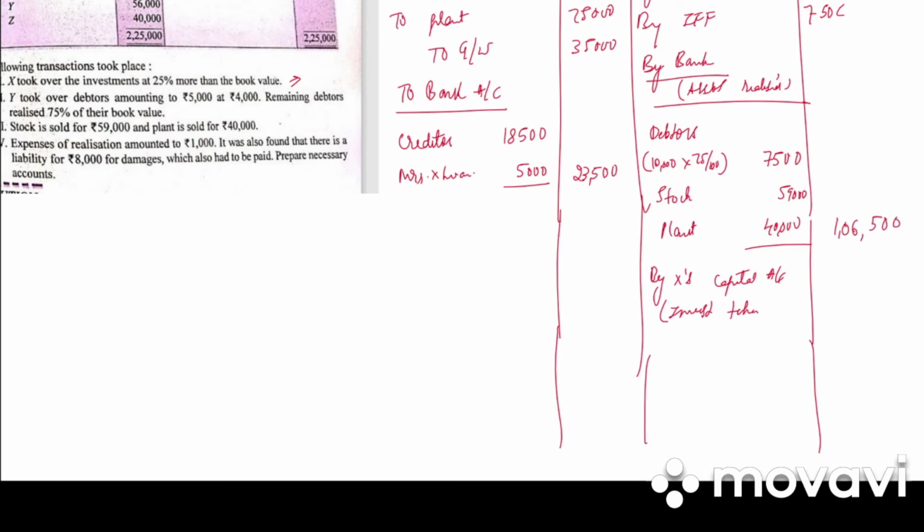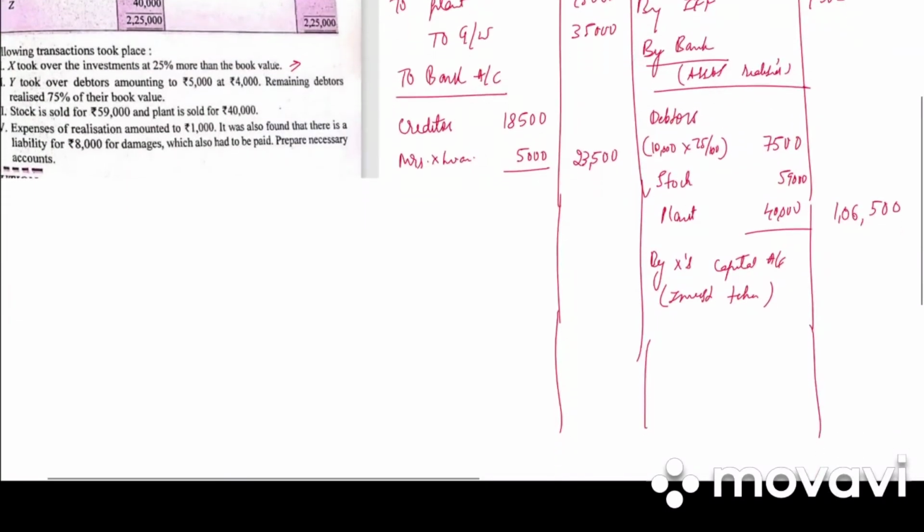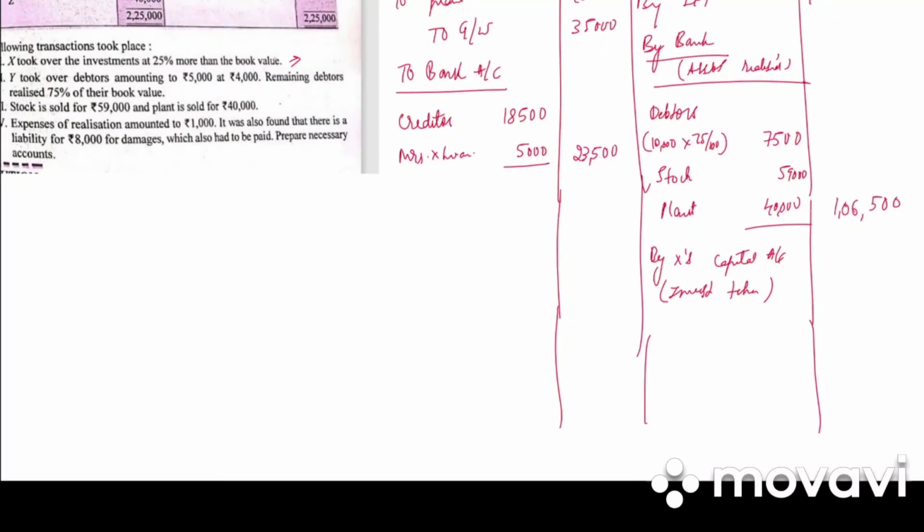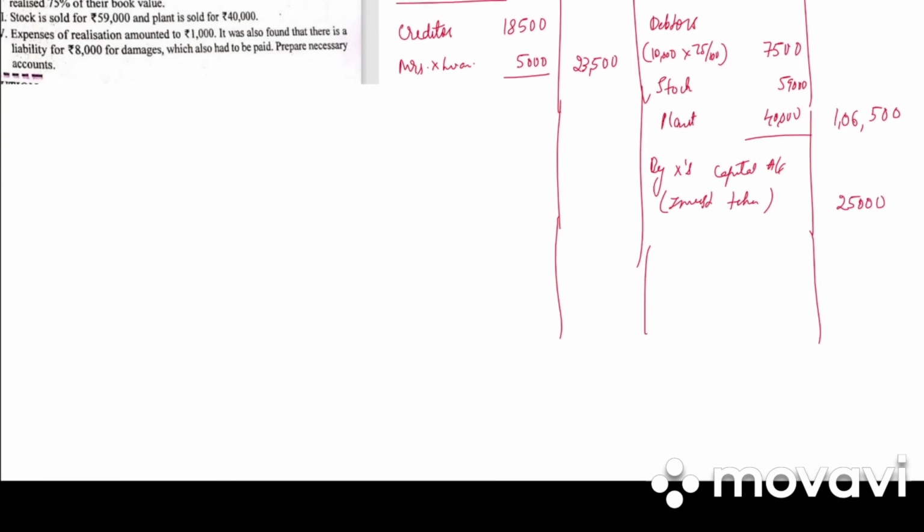What was the value of the investment? 20,000. So they have taken 25% more. So 20,000 plus 25%, we get 25,000. Then we have Y took the debtors. So by Y's capital account 4,000 rupees. Next we have expenses of realization 1,000. So to bank account. If nothing is mentioned, it is paid by the firm. 1,000 rupees, that is realization expenses.